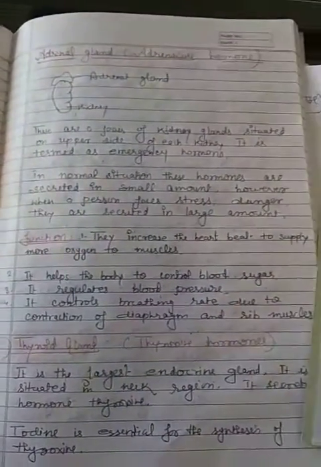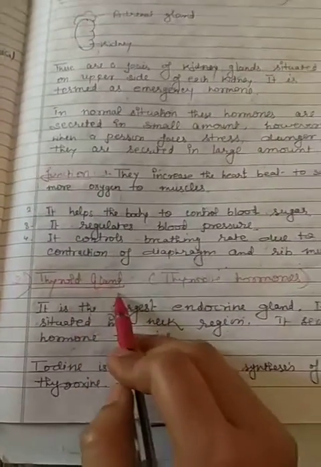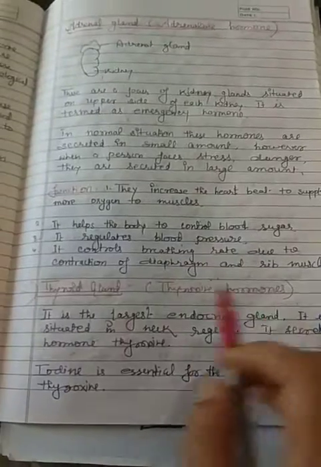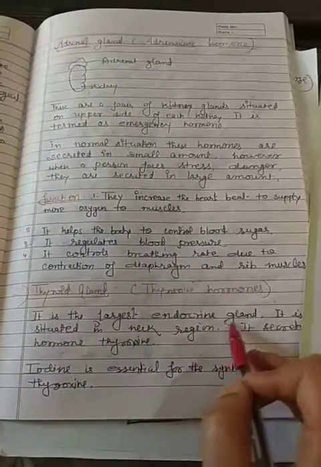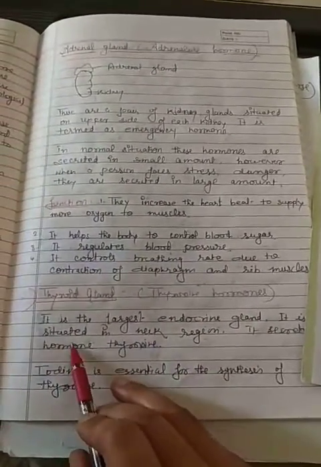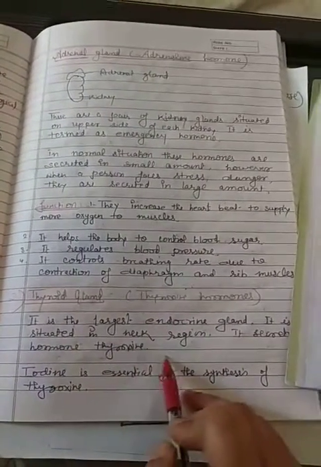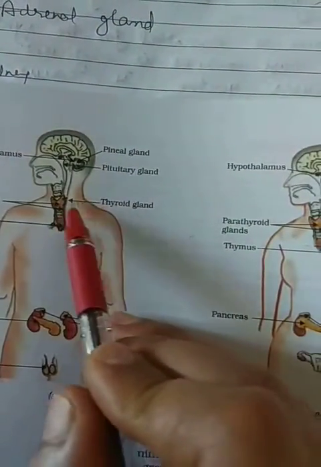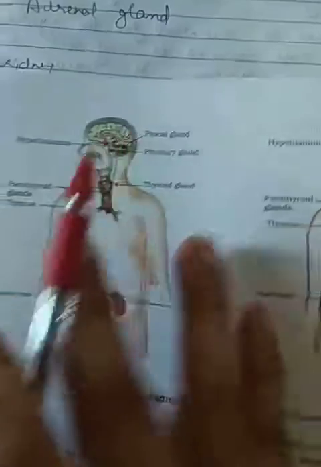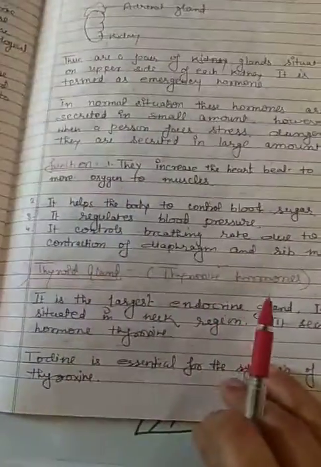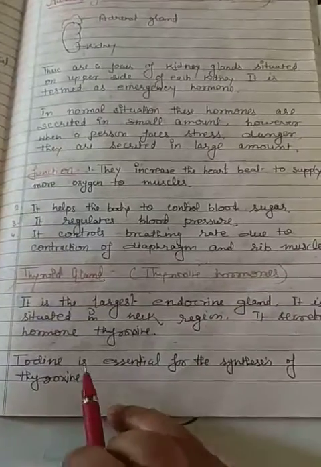Next is the thyroid gland. The thyroid gland secretes thyroxine hormone. It is the largest endocrine gland in our body. It is situated in the neck region and secretes the hormone thyroxine.